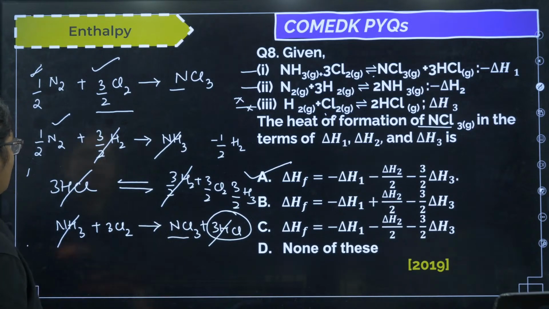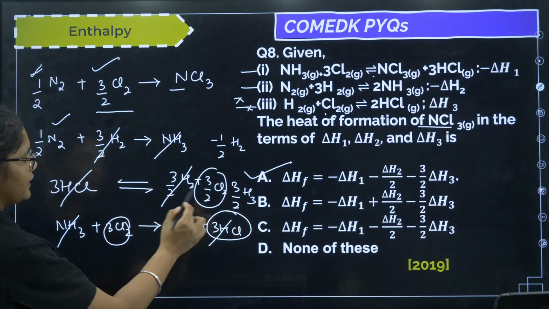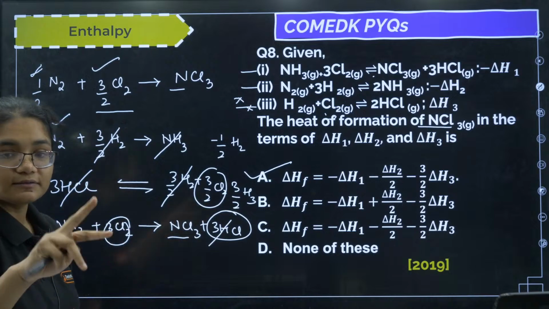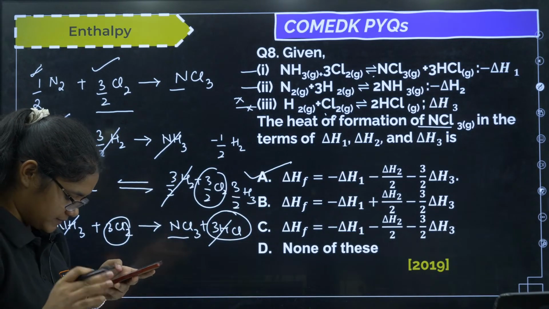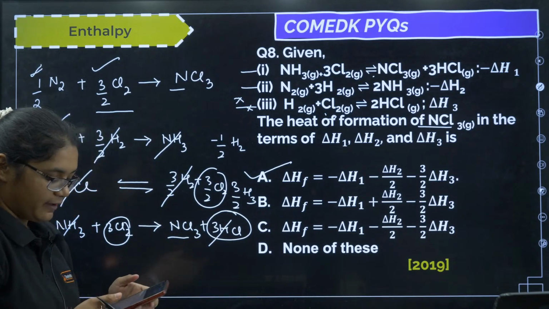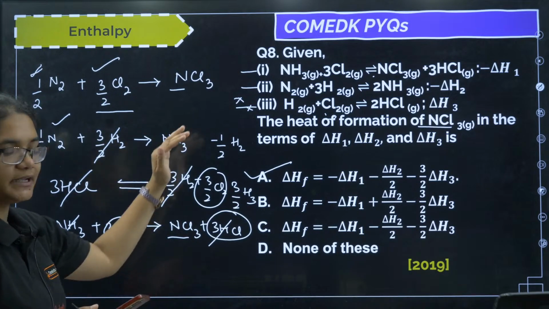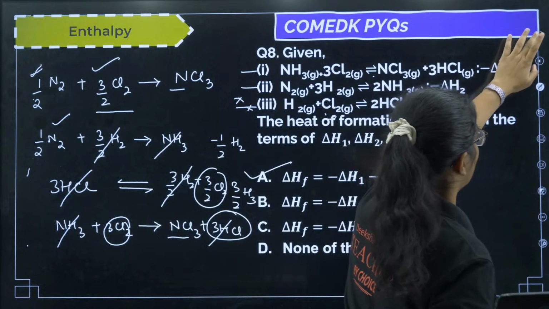You can see this 3 by 2 and this 3 by 2 will get cancelled. So I have to just reverse this equation. I hope this is clear. Please reverse this equation and then add, and you will get the answer, students. Let's move to the next question now.